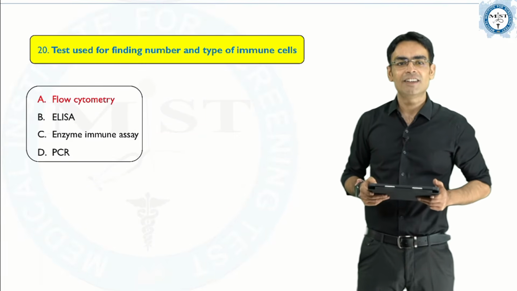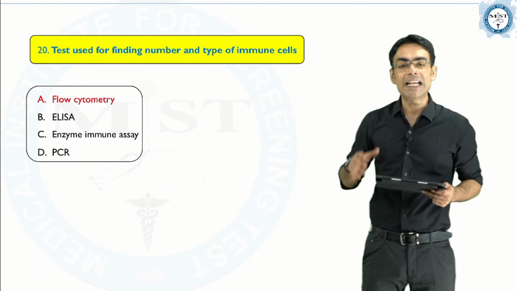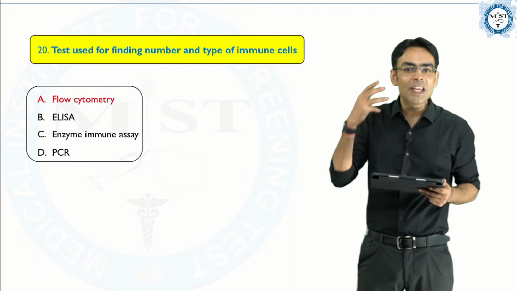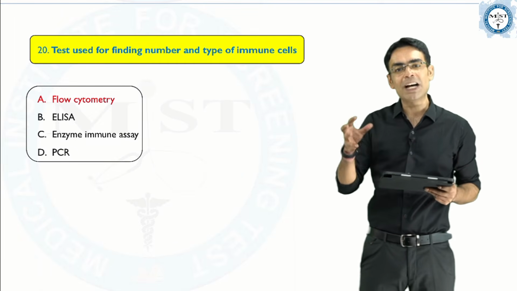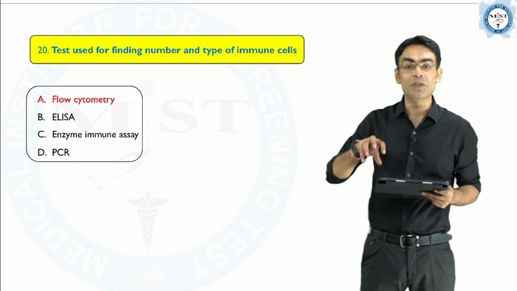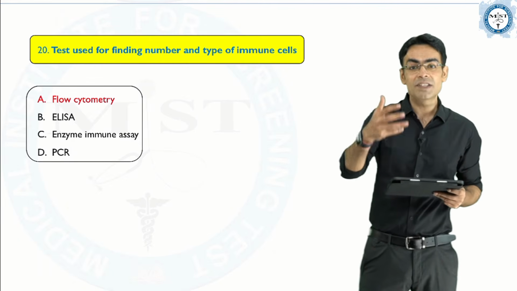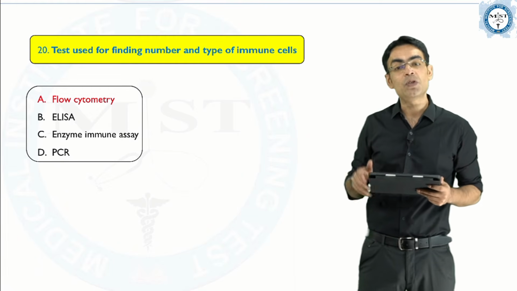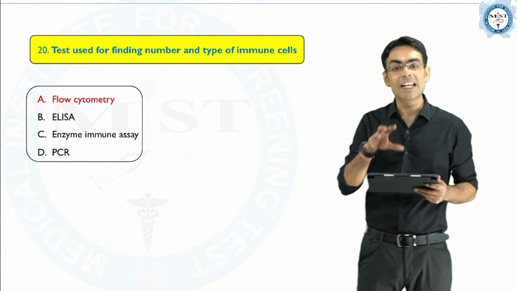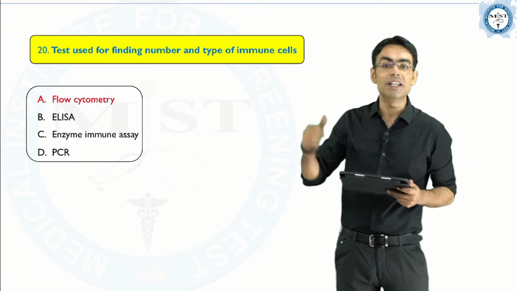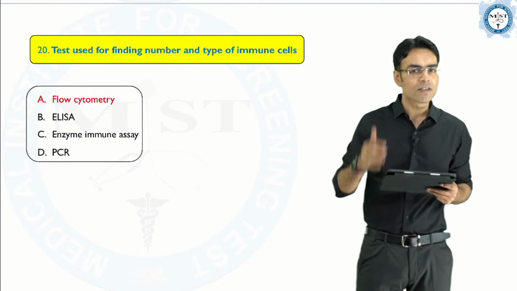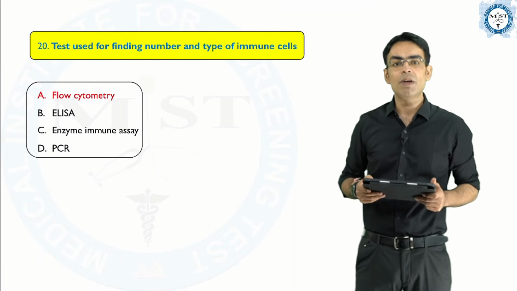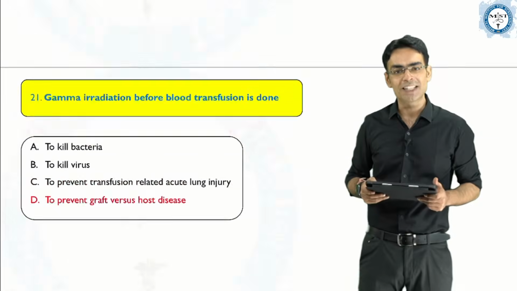Next, test used for finding number and type of immune cells. We were discussing this again and again. We do flow cytometry to find out the type and the number of immune cells, even the CD marker cells. Like when I was teaching you PNH, I showed you a diagram in which we segregated how much is CD55 and how much is CD59. So likewise, you can relate it there that flow cytometry is the correct answer in this question when you need to know the number and type of immune cells.